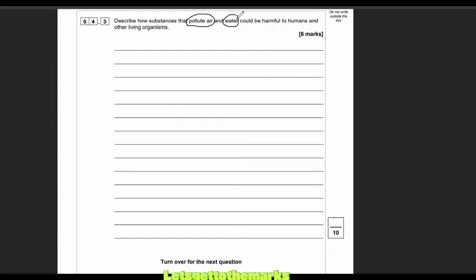Look, we've already gone through the water. So now explain how those three things we just mentioned in the water could be harmful to humans or other living organisms, and talk about how the air pollutants could be harmful. It's worth 6 marks. Grab a pen, grab some paper, scribble it down, have a go. You'll easily smash out the marks here.